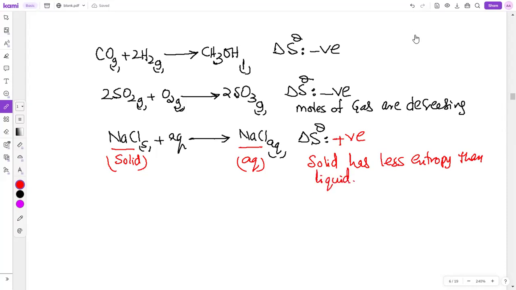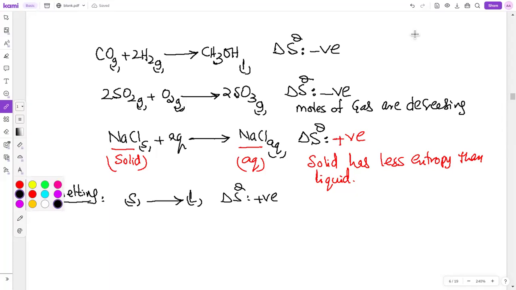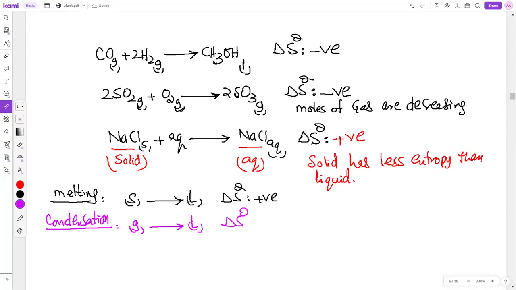Any confusion, beta, about these physical processes? Suppose I say melting. What happens in melting? Solid goes to liquid. So is delta S positive or negative? Delta S is positive. Achha, beta, what about condensation? What happens in condensation? Vapors go to liquid, so randomness in this case is decreasing. Whenever randomness is decreasing, we will say it as negative.